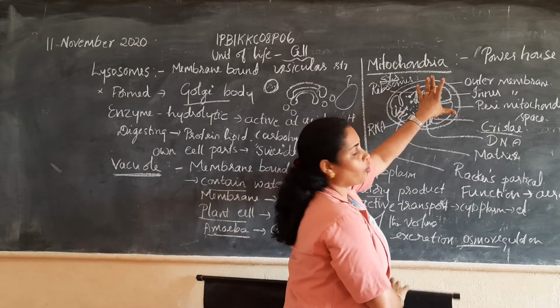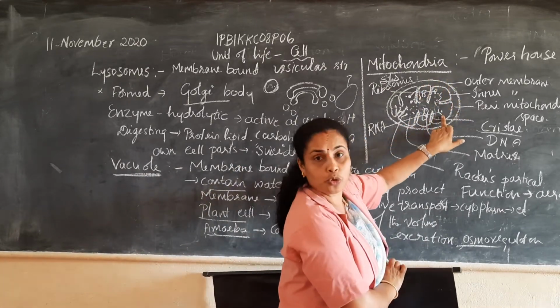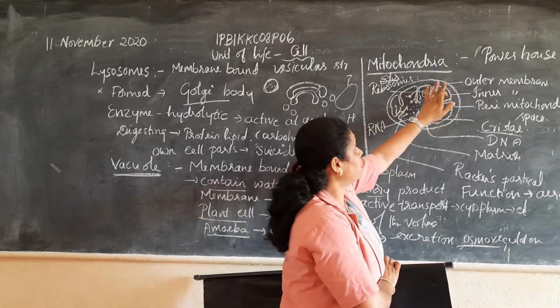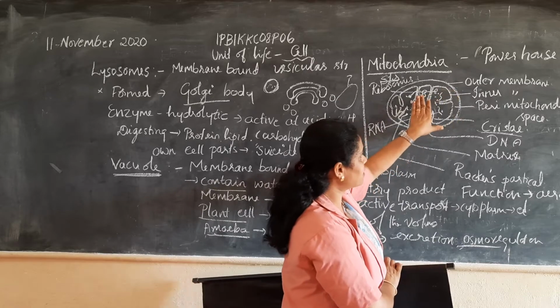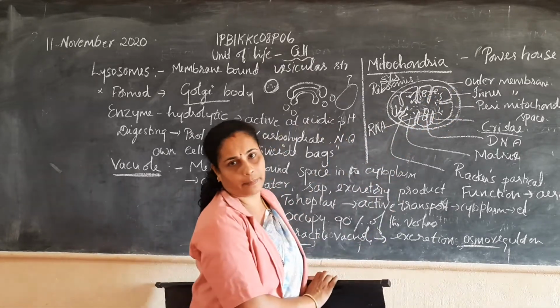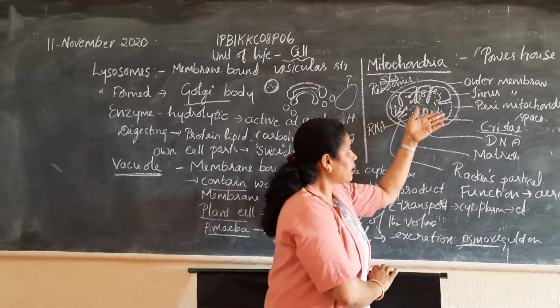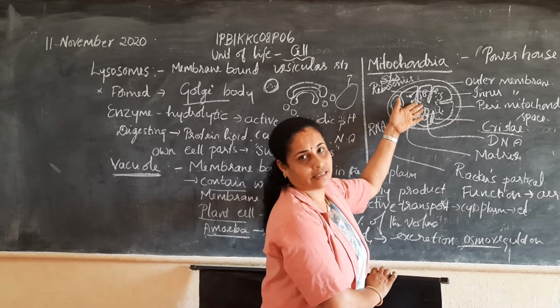These divide the mitochondrion into two compartments: the outer compartment, and what is inside the inner membrane is called the inner compartment. Within the inner compartment we can see the matrix.